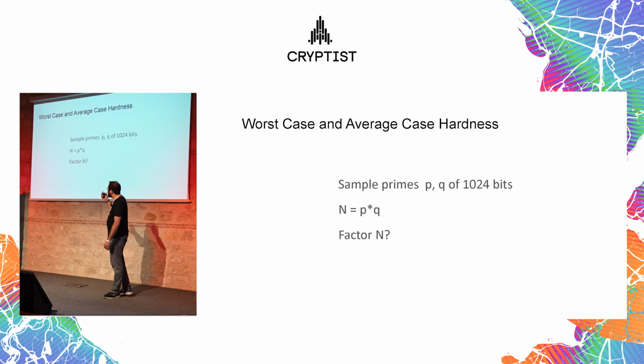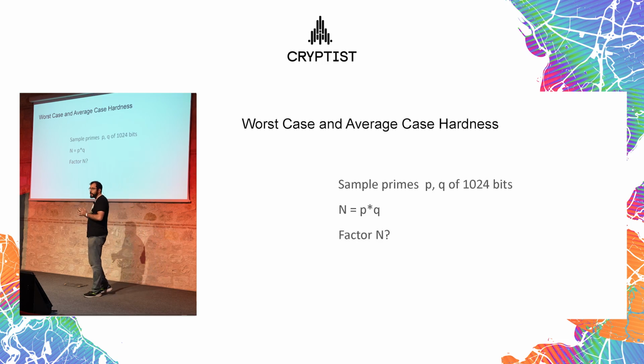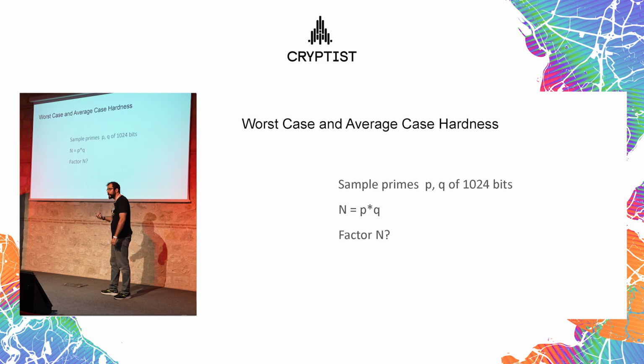With this kind of problem, you can build cryptography out of them, because we don't have to search and look for the actual hard instance. We just randomly pick one problem instance, and it's already hard. That's what average case hardness gives us, and it's the most valuable thing. So if you can find an average case hard problem where it's easy to sample the instances, you can most of the time build cryptography out of it.